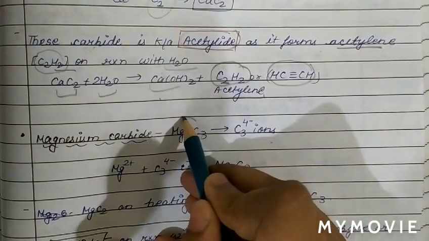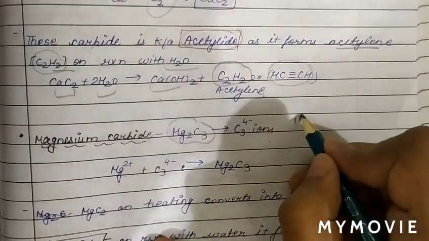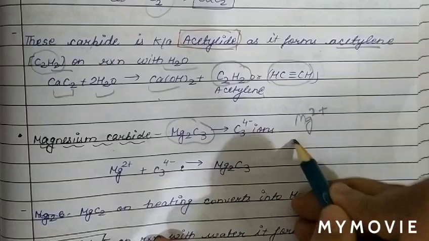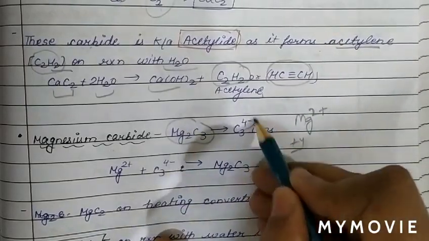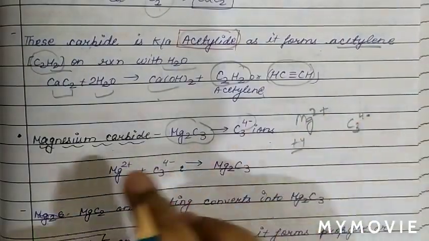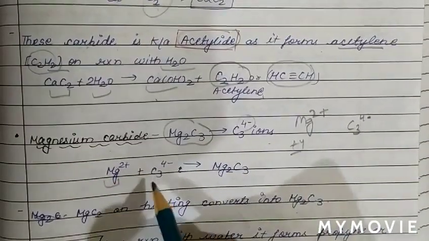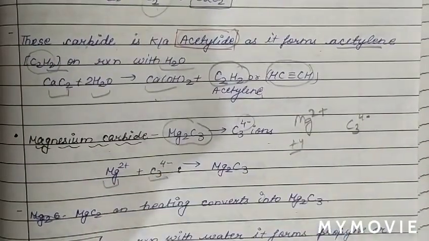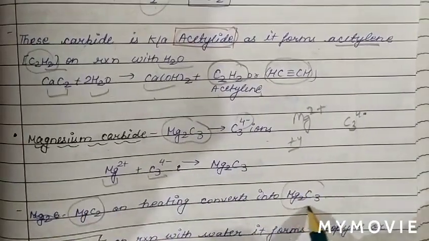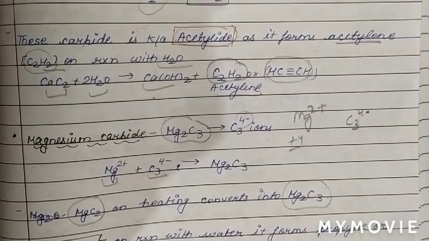The formula of magnesium carbide is Mg2C3. In this case, the charge on magnesium is +2, and there are 2 magnesium atoms, so the total plus charge is +4. Hence, the minus charge should be -4. It means the charge on the 3 carbon atoms is -4. So magnesium carbide is formed when Mg2+ combines with the C3 4- ion. MgC2 on heating converts into Mg2C3.